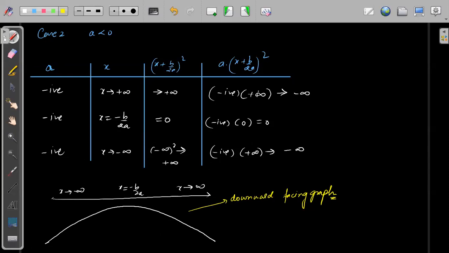Okay, so let's copy this one also. Just copy this one also, please.